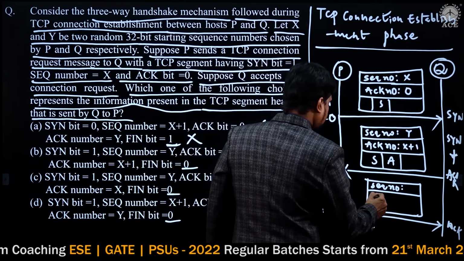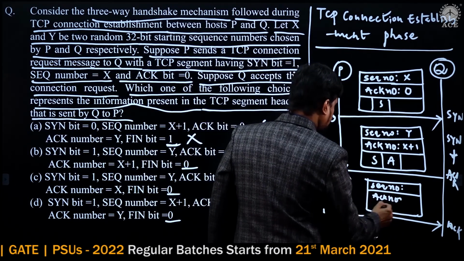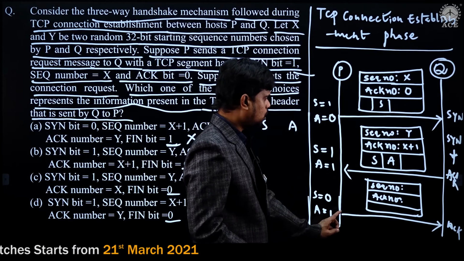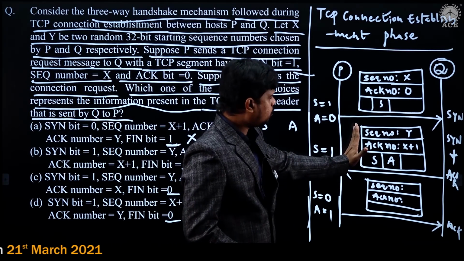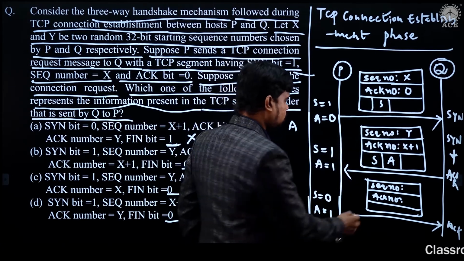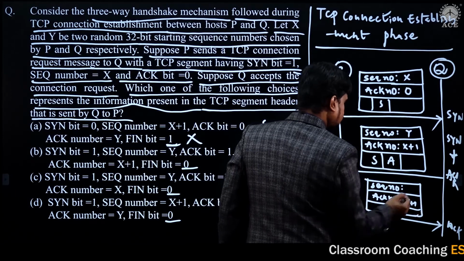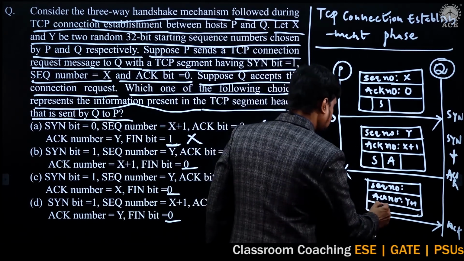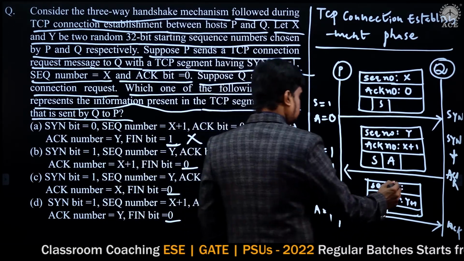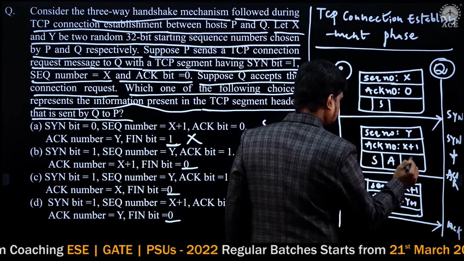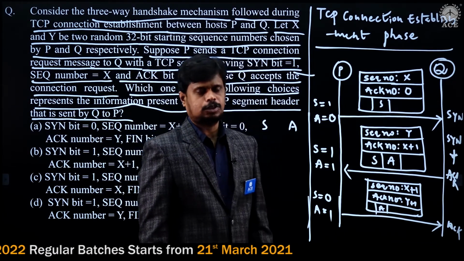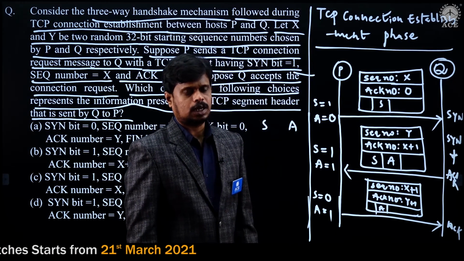So what is the acknowledgement number for this? Tell me. Previously P has received a segment, the segment which P has received from Q. For this segment, the sequence number is Y, so the acknowledgement number is going to be Y plus 1. And this is just an acknowledgement flag. And the sequence number can be X plus 1. Right? So this is the three-way handshaking mechanism which is used by TCP for connection establishment.